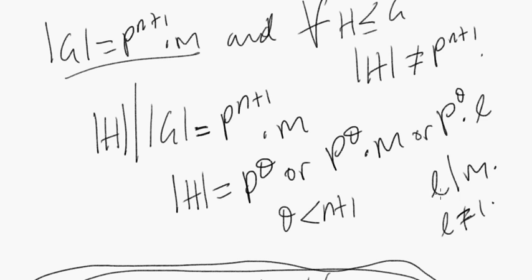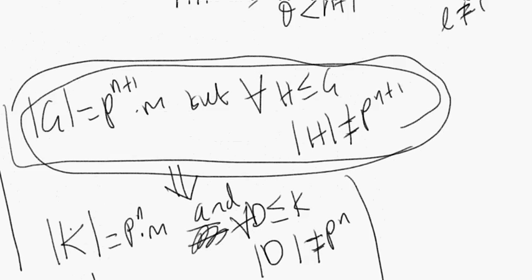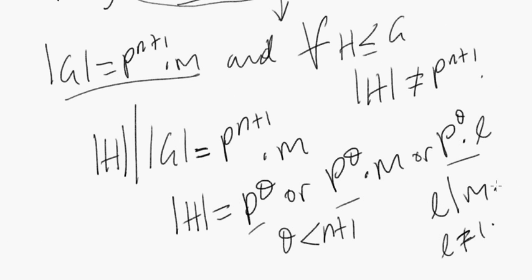Now, before we even spend our time trying to calculate which case is going to be, we need to think about what we want to conclude. We want to conclude from here that if these statements can be true, it's also the case that if you had some group of order p to the n times m, you're guaranteed to have no subgroup of order p to the n, right?